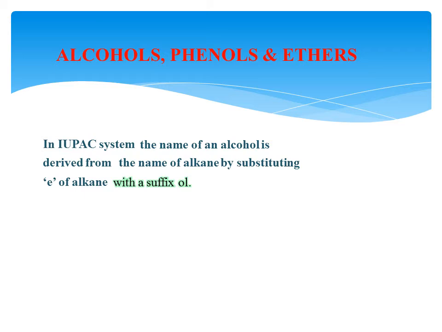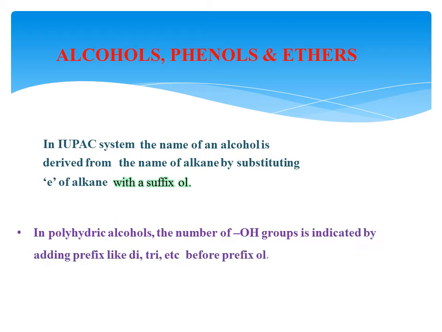Then in the IUPAC system, the alcohol naming retains the original name of the alkane as such, and the last letter E is replaced by the suffix -ol. In polyhydric alcohols, the last letter E is retained and the suffix -ol is added. Before adding -ol, you have to add di, tri, tetra, etc., like that in the polyhydric case.